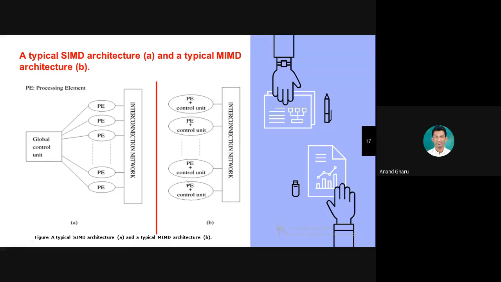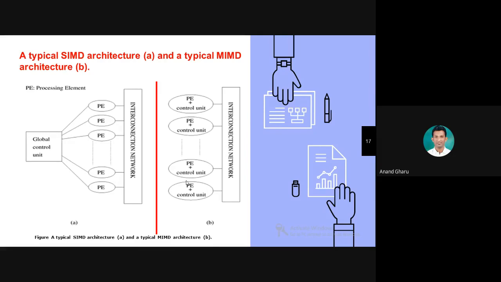I repeat again, SIMD and MIMD are parallel programming architectures. SIMD is single instruction multiple data, MIMD is multiple instruction multiple data. What is the difference between SIMD and MIMD? In SIMD there is only a single control unit.